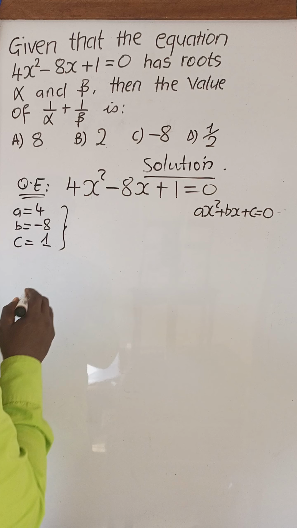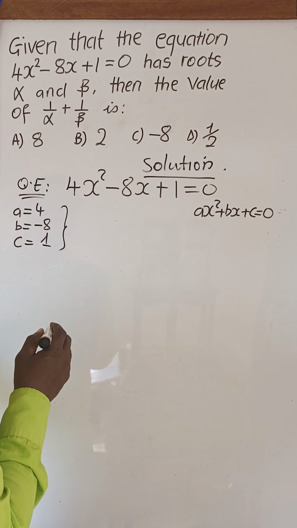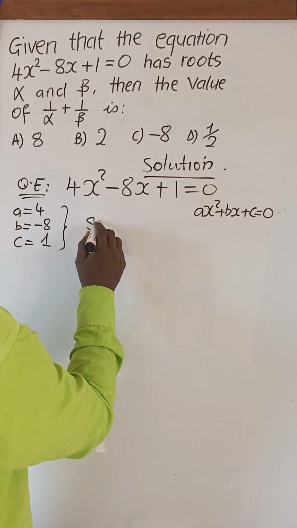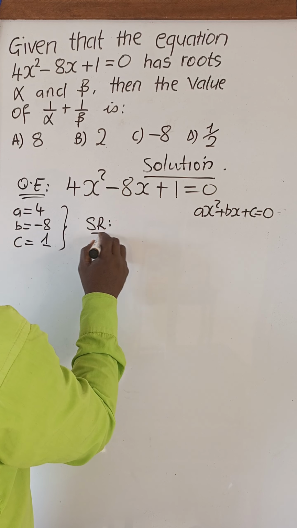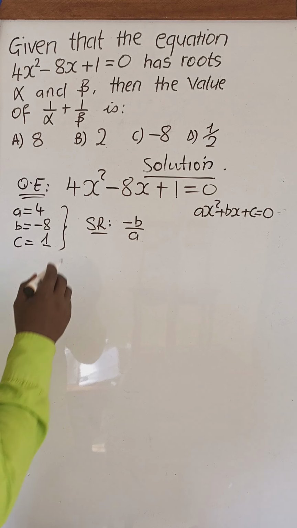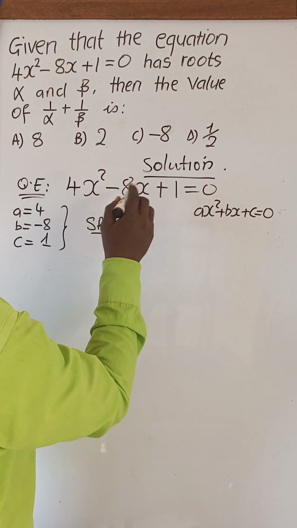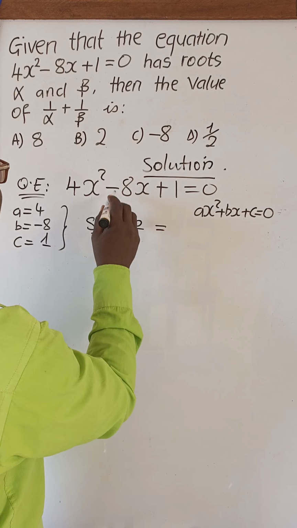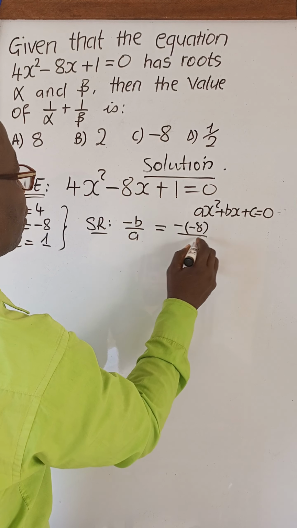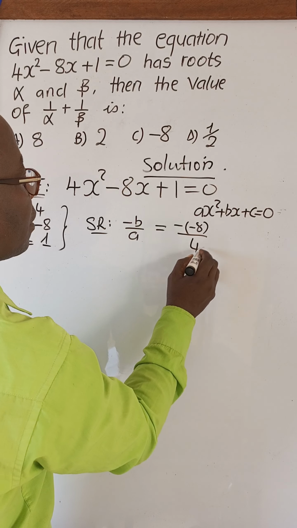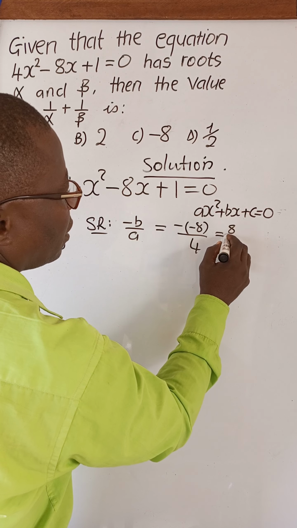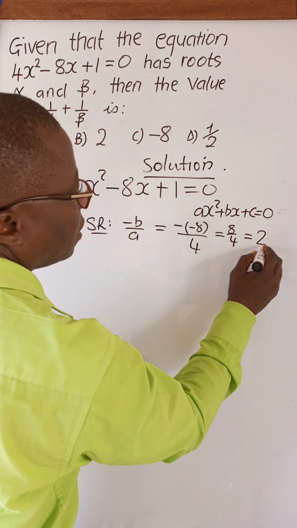Okay? Now, we know the characteristics of the roots of any quadratic equation. We know that the sum of the roots is given as negative B all over A. And so, if we look at this, our negative B will be negative into negative 8 all over A. And so that gives us, negative into negative is positive, 8 all over 4, which is 2.